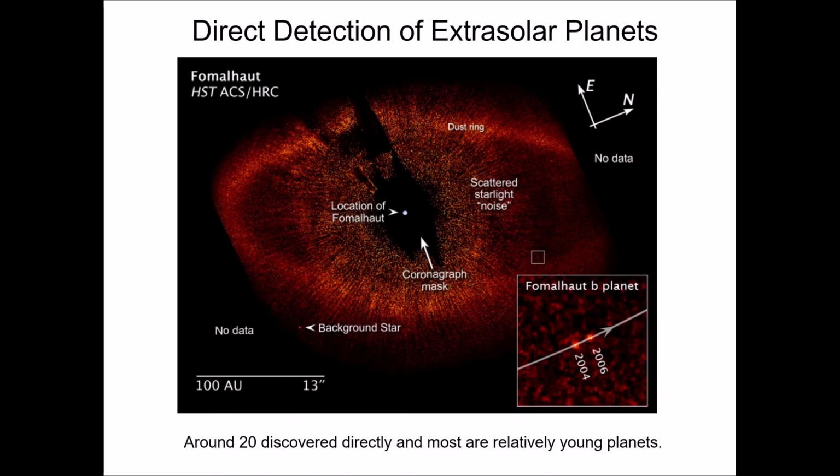Although not the most exciting image to see. I mean, if you're an astronomer, you're like, oh my gosh, this is amazing. But the average person's like, so what? It's just a little pixel there. So anyway, my point is that direct detections are not the way to go. We have not discovered planets in this manner at all. So how do we detect them?